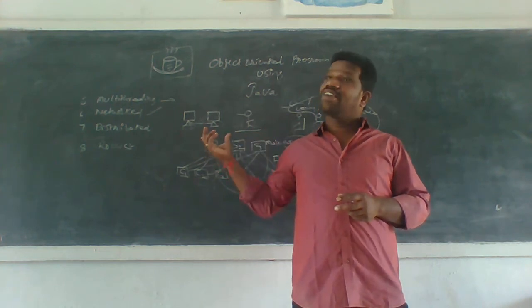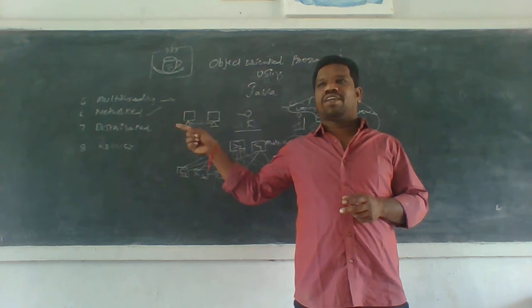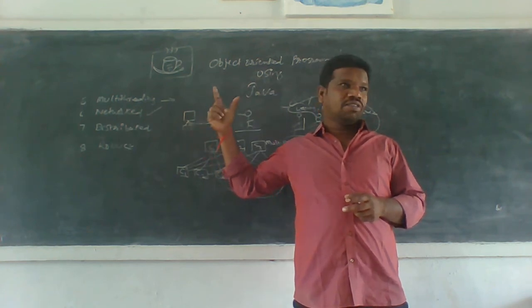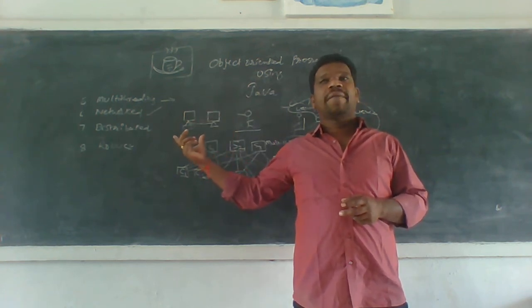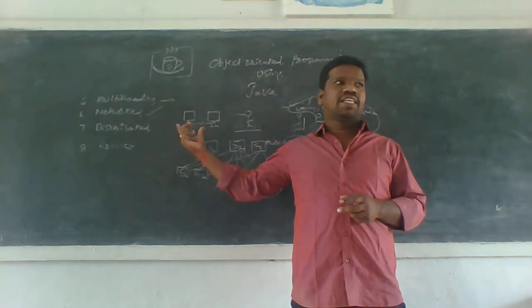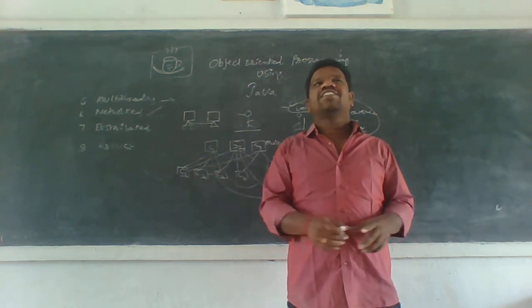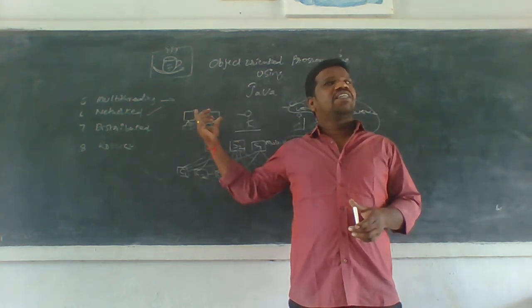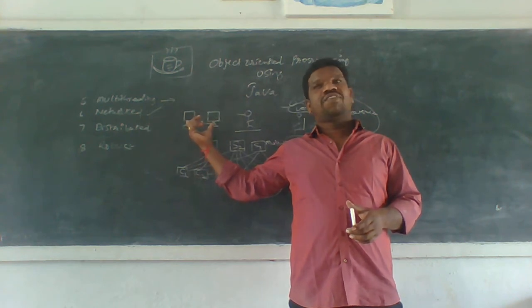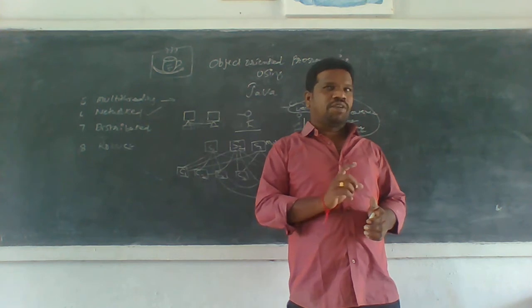But here another one is available: Java is an internet software. Why is it internet software? Because it contains clients and servers. Hence it is a network database, or Java is an internet software.